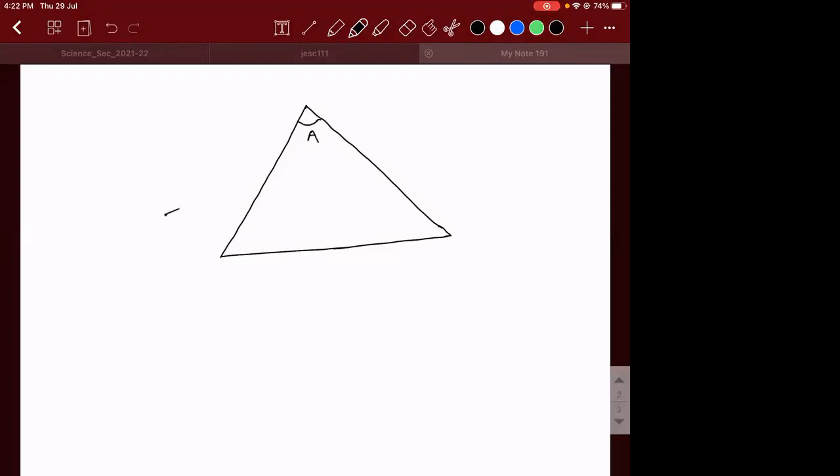Now when the light is passed and when the light is going to hit one of the lateral rectangular surfaces, what is this point called, guys? It is called the point of incidence.